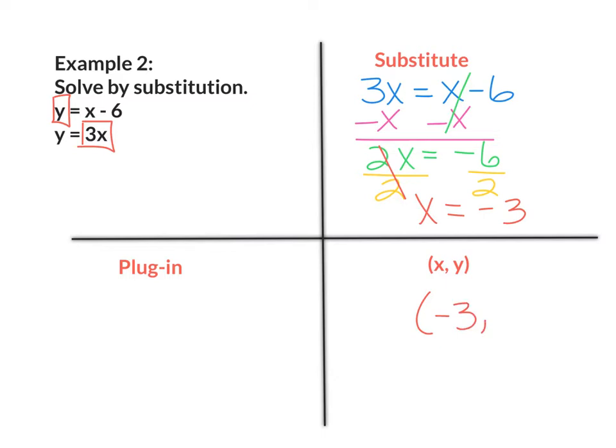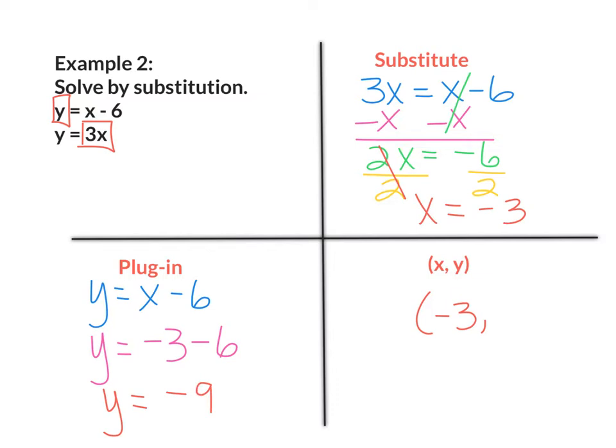Now we're going to solve for y. I'm going to rewrite my equation. y equals x minus 6. Since we already solved for x, and that's negative 3, wherever there's an x, I'm going to replace it with negative 3. So I have y equals negative 3 and bring down negative 6. So I have y equals negative 3 plus a negative 6, which gives me negative 9. That means y equals negative 9.